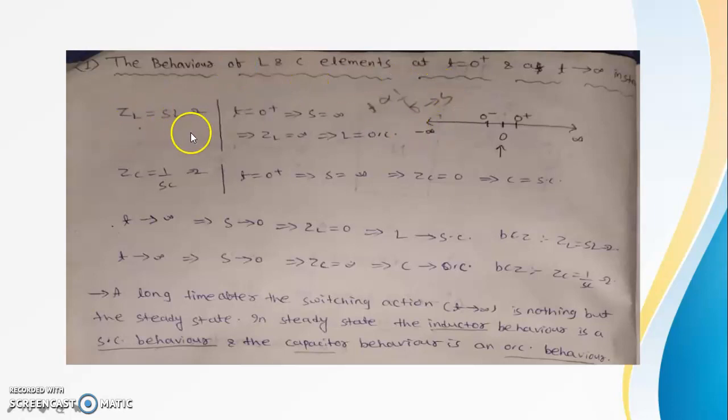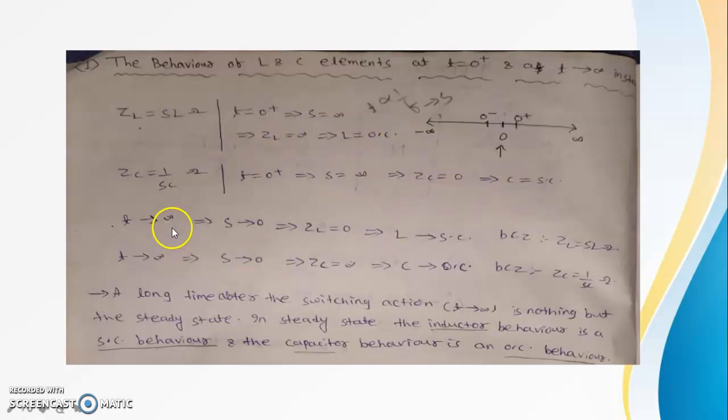ZL equal to SL. If t equal to 0 plus, then S equal to infinity. So in this case ZL equal to infinity. Infinite impedance is open circuit. And ZC equal to 1 by SC ohm. At t equal to 0 plus, S equal to infinity, so ZC equal to 0. 0 means short circuit. So at t equal to 0 plus, our inductor is open circuit and capacitor is short circuit.